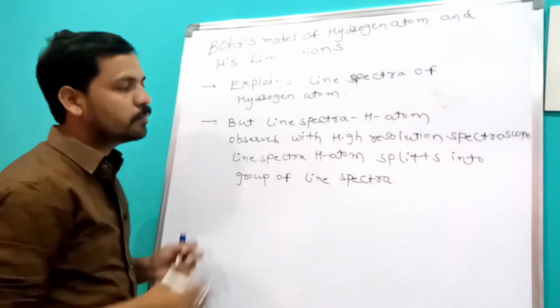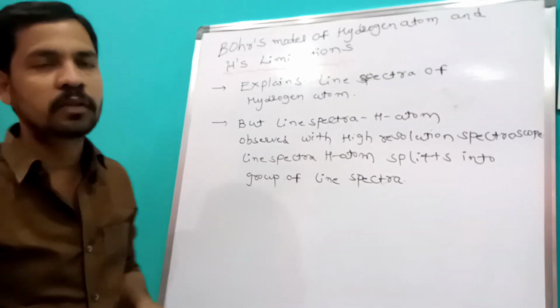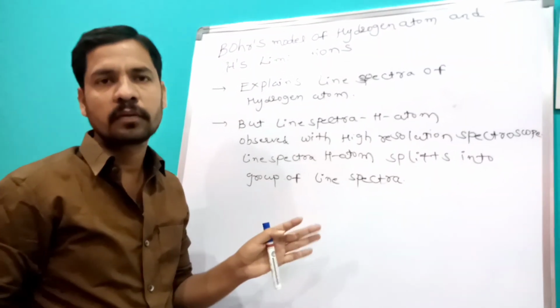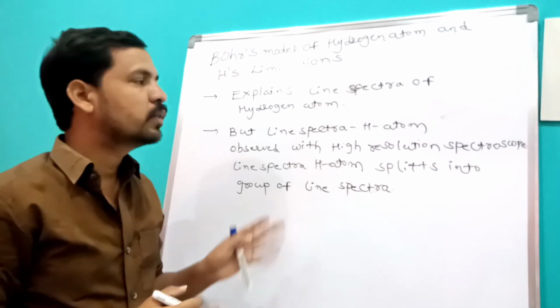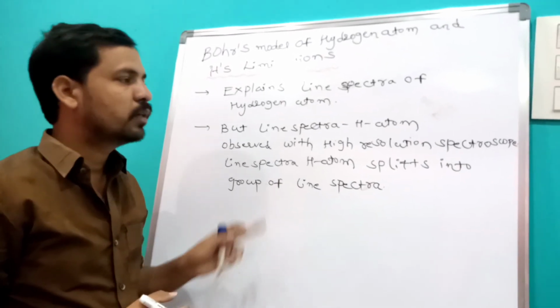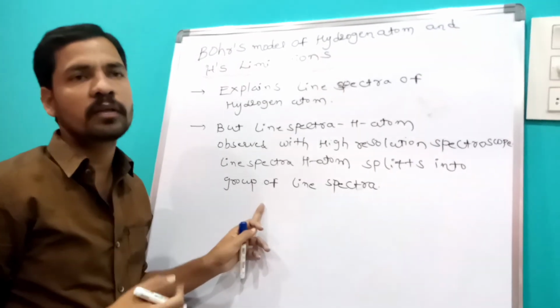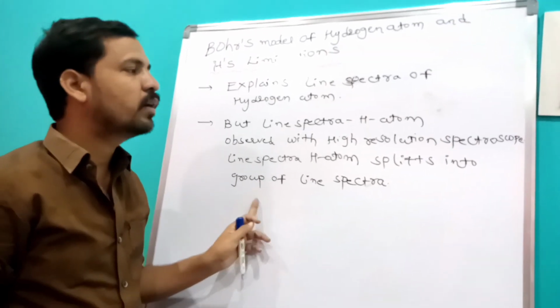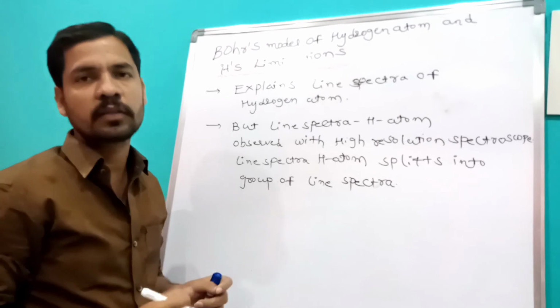So this is the complete information about Bohr's model, the important points, and also the limitations regarding the line spectra. In the next class, we will discuss Sommerfeld's extension of Bohr's model and the line spectra.